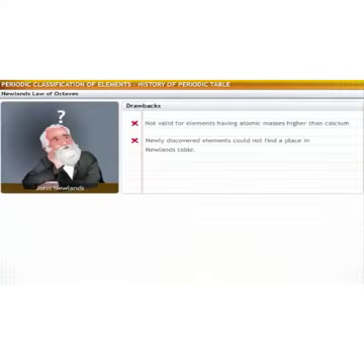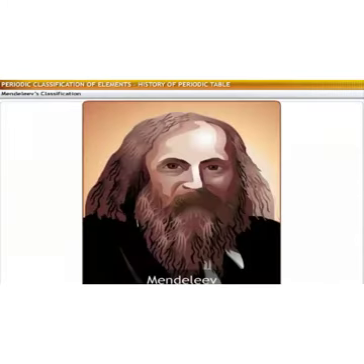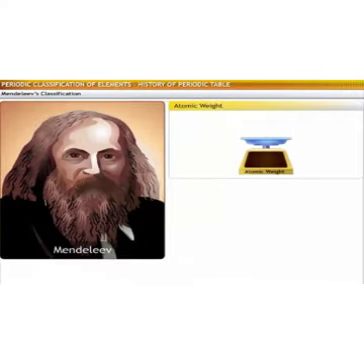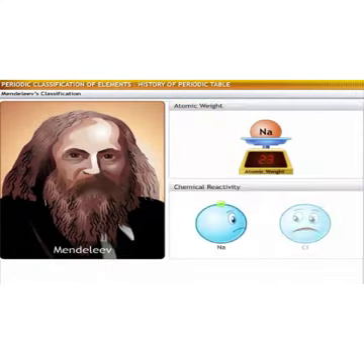However, Newland's law of octaves failed because it was not valid for elements of atomic masses higher than calcium. Newly discovered elements could not find a place in Newland's periodic table. Mendeleev based his work on the research by Newland and took it further. He felt that effective grouping of elements could be based on two parameters: atomic weight and chemical reactivity.